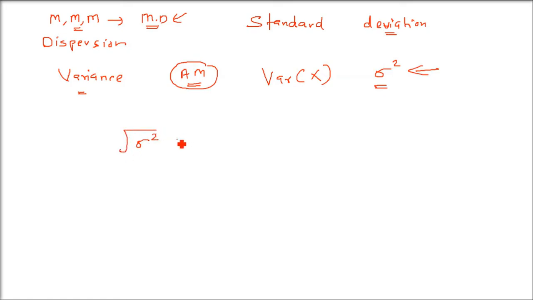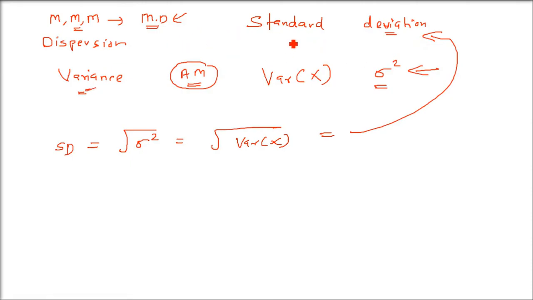Please remember, sigma square is variance. The positive square root of the variance is known as the standard deviation, denoted by sigma.